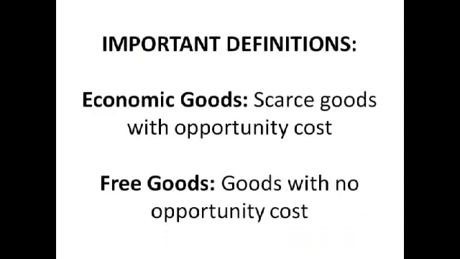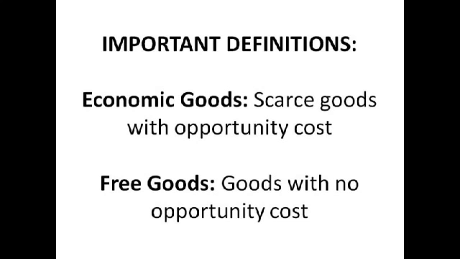Here are two really important definitions that you need to learn because they come up a lot in multiple choice questions. So economic goods are scarce goods with an opportunity cost. So it means they are limited in supply, and if you buy them it means you can't buy something else, or if you produce them it means you can't produce something else.